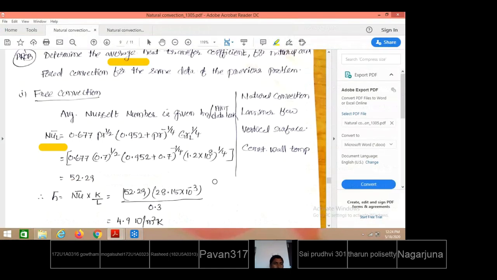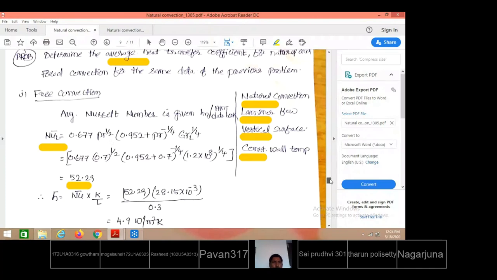Free convection. The average Nusselt number is calculated as, again, taken from the data book. For what conditions? The given problem comes under natural convection. Laminar flow is taking place, the flow is happening on a vertical surface, and the wall is at constant wall temperature. Satisfying all these flow conditions, what is the valid Nusselt number equation? You must take it from the data book. After substituting into that, the Nusselt number value is estimated as 52.29.